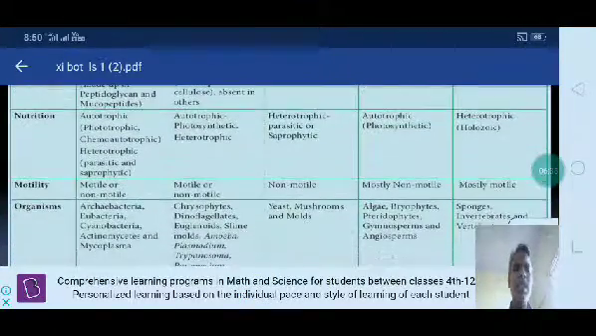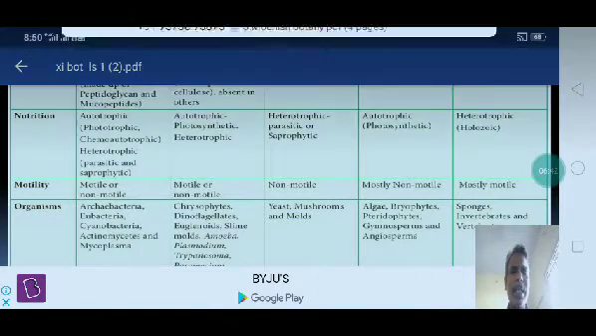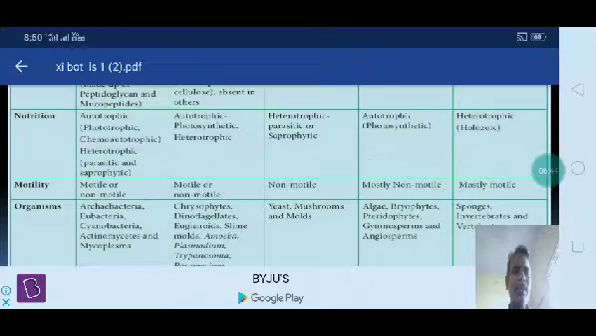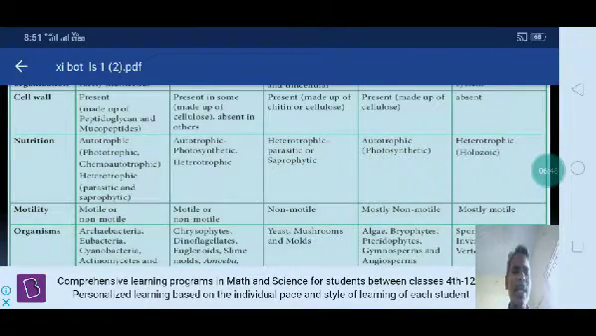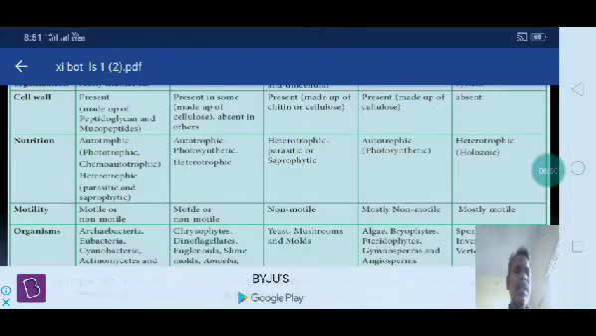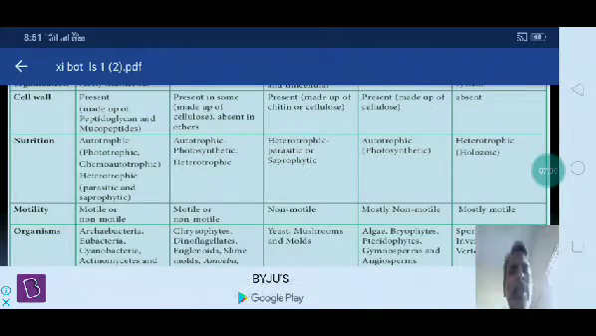The nutrition: autotrophic mode of nutrition, phototrophic, chemotrophic, heterotrophic, parasitic and saprophytic conditions are there. In Monera and Protista, autotrophic, photosynthetic and heterotrophic. Fungi are heterotrophic organisms, parasitic or saprophytic only. There is no chlorophyll. In plants, autotrophic. In animals, heterotrophic.